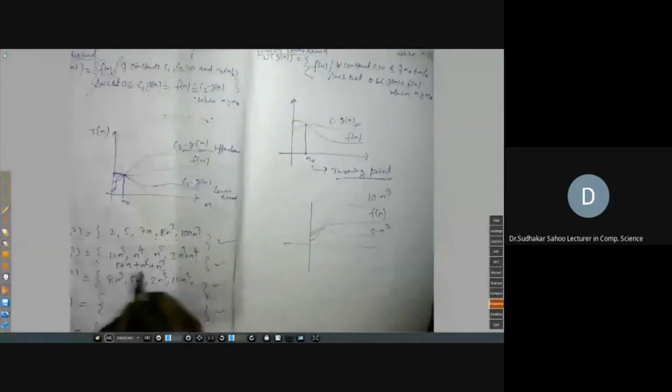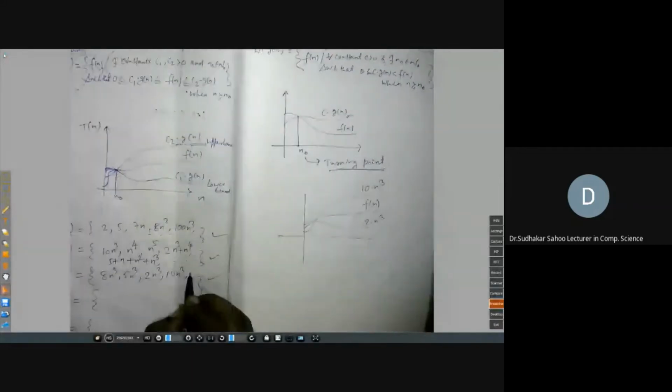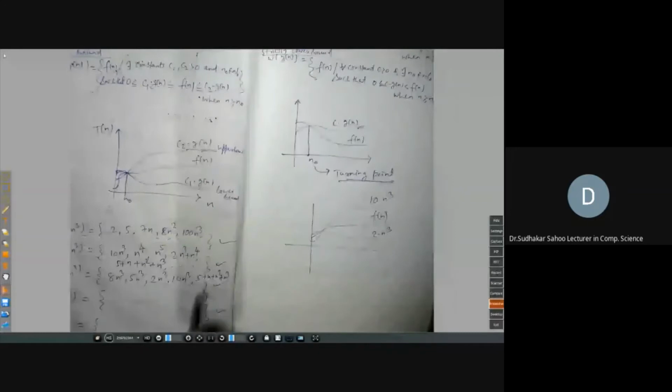With the same function, can I write 5 plus n square plus n cube? Can I write this one? Can anyone tell? 5 plus n square plus n cube. Can I write here theta of n cube? So the question is 5 plus n square plus n cube.